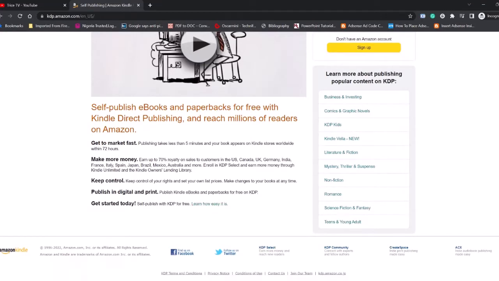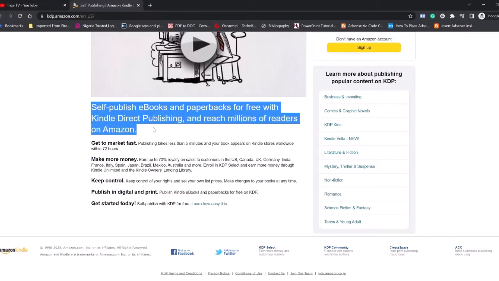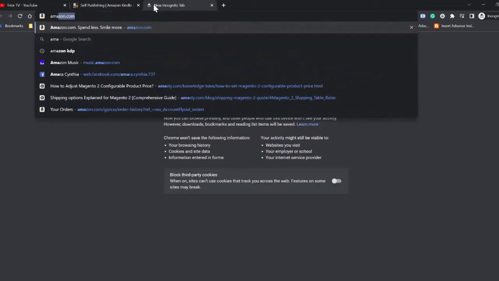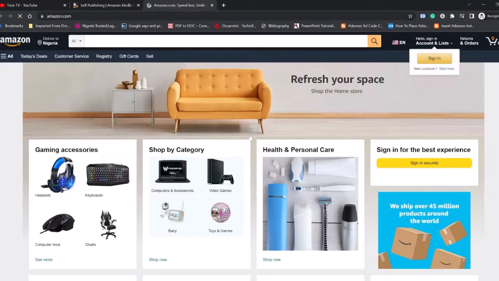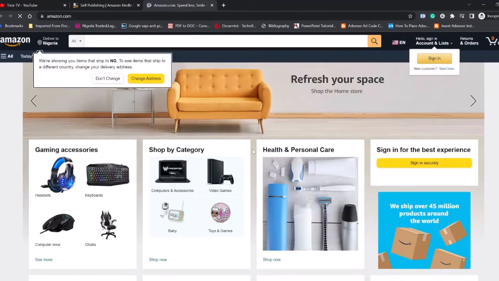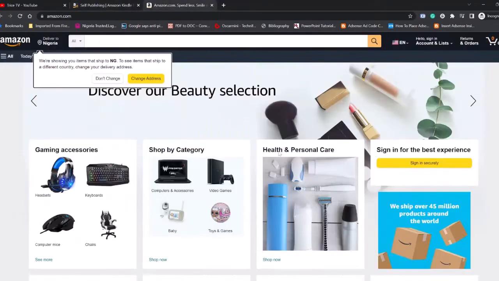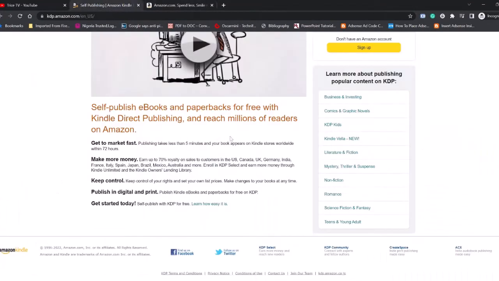As you can see here, they say self-publish ebooks and paperbacks for free with Kindle Direct Publishing and reach millions of readers on Amazon. Whatever you publish here will be seen on Amazon.com, where people come to buy and read books and also buy other related things. So now, how can we start?